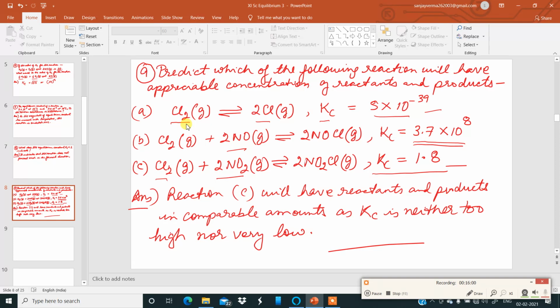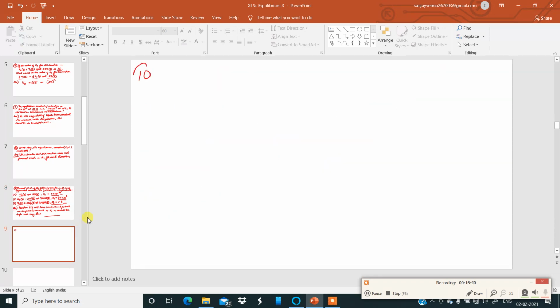So if it is very low, that means the reaction does not proceed in the forward direction. That means here the reactant is there, product is very less. If it is very very high, the reactants react almost completely to form the products. The reaction goes in the forward direction to a large extent. And if it is not very high or not very low, then we'll have comparable amounts of the reactants and the products which are in equilibrium. Okay, that is question number 9. Now, next question number 10.